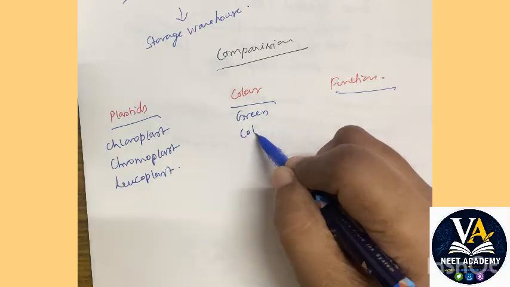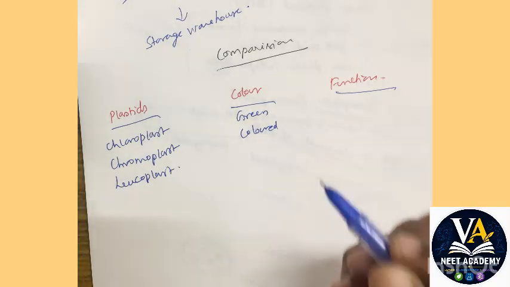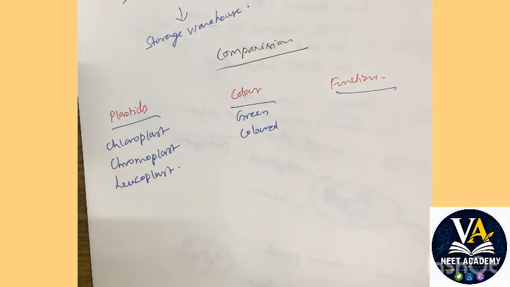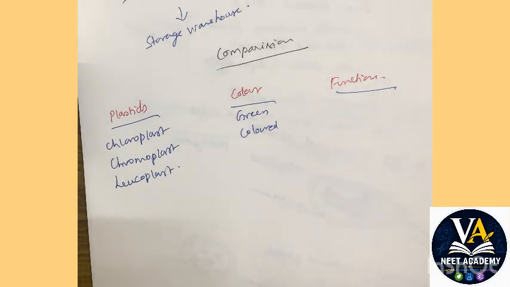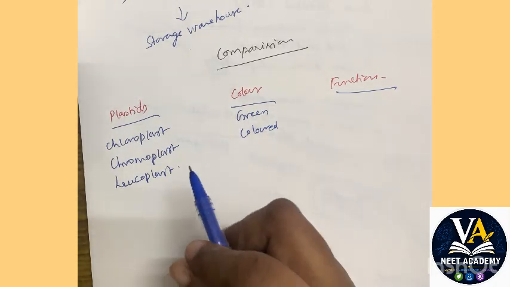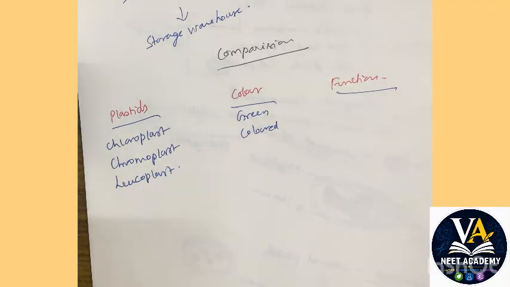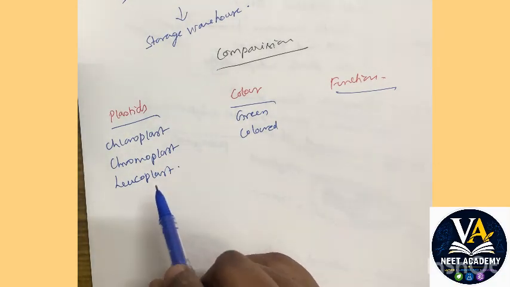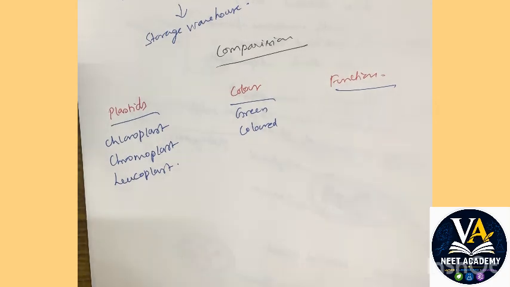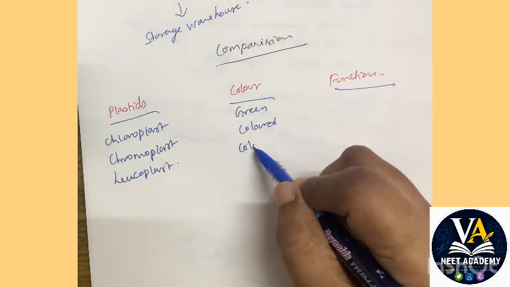Chromoplast is colored, it can be red, yellow, orange, whatever. Next time when you see the colored capsicum in your pizza, remember it has chromoplast. The green ones contain chloroplast, the red and yellow ones contain chromoplast. The leucoplast is colorless.